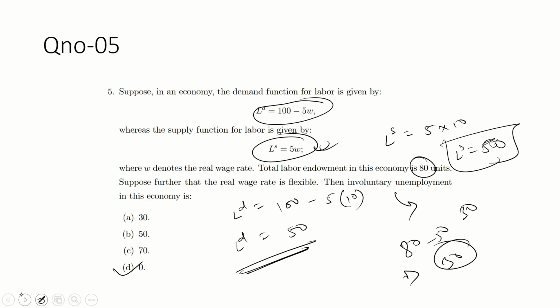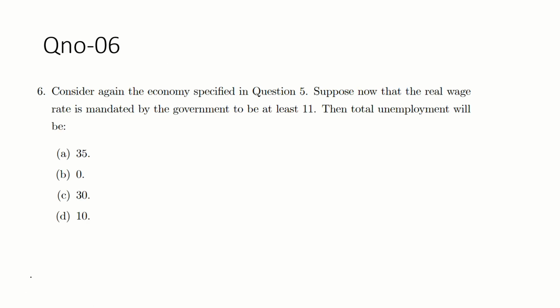Okay, guys. Question number 6. Similar. Consider again the specification in question 5. Suppose now that the real wage rate is mandated by the government to be at least 11. Guys, the equilibrium wage rate initially in question 5 is 10 rupees.